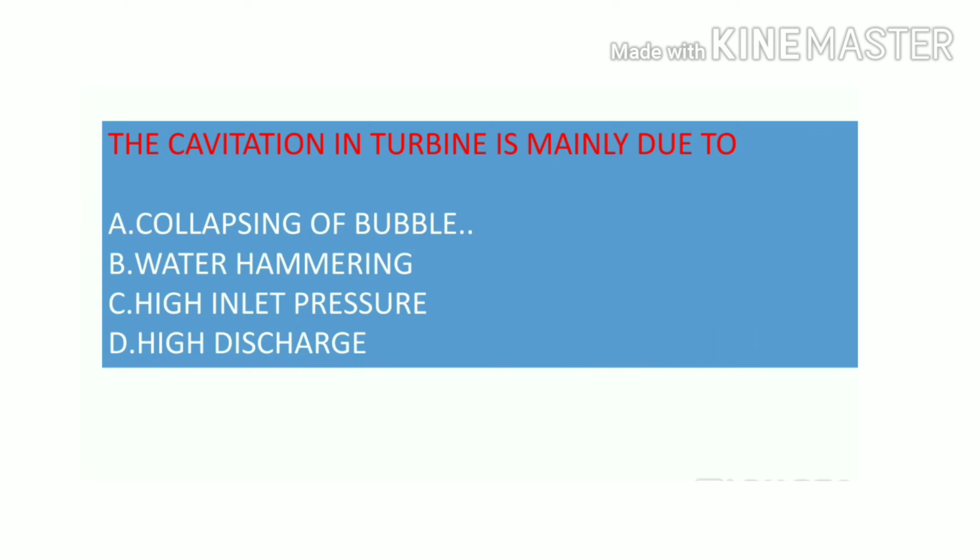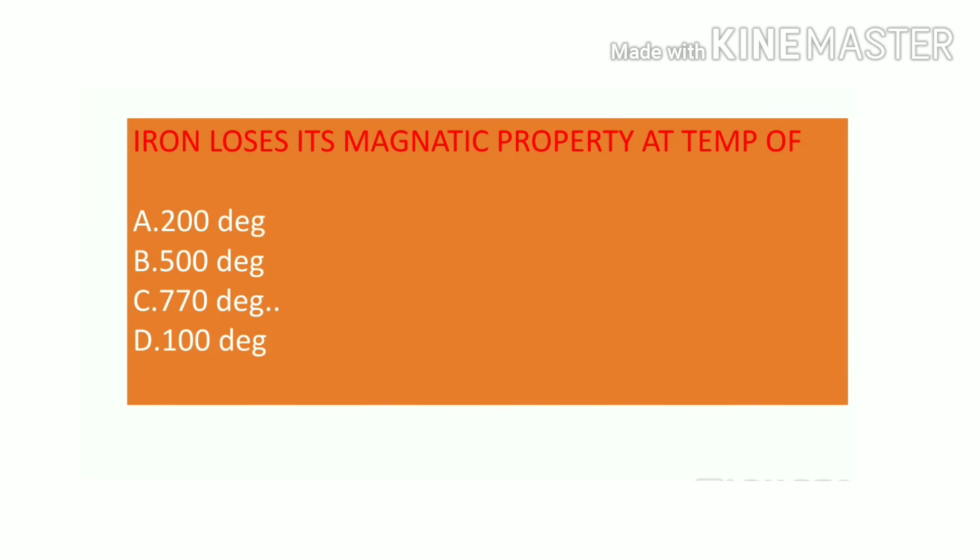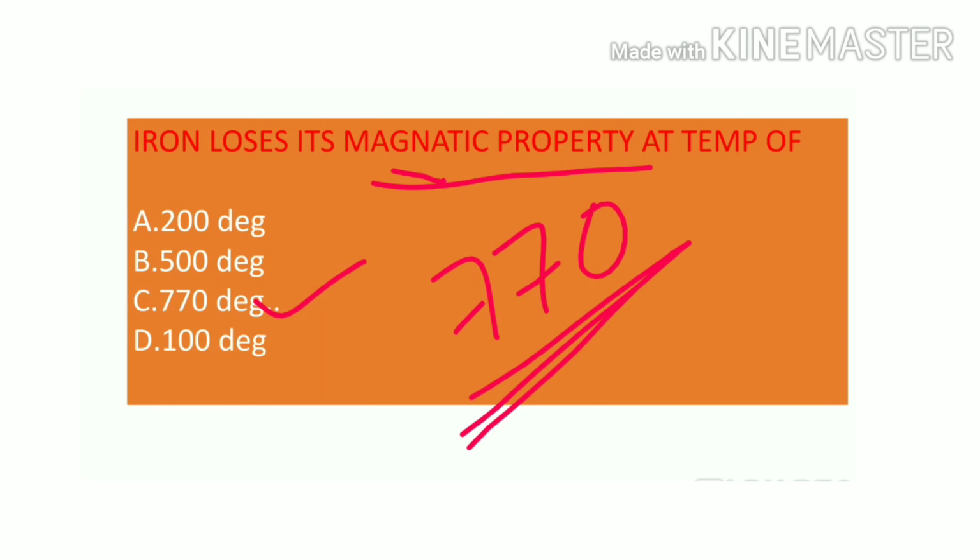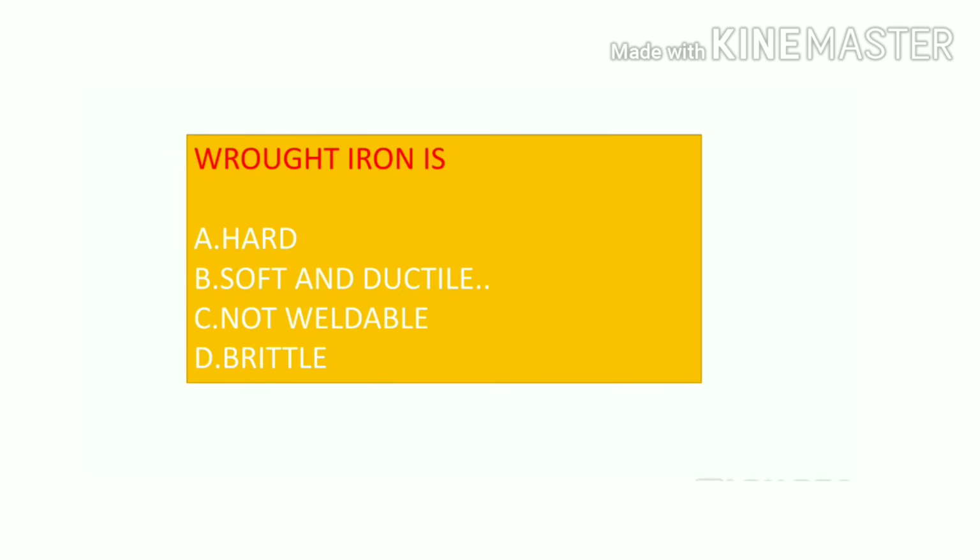Iron loses its magnetic property at a temperature of 770, at 770 temperature the magnet loses its magnetic property. What is iron? It's soft and ductile.